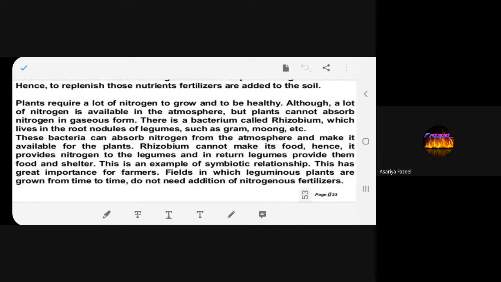Is it clear? plants require Is it a clear, lot better? of nutrients to grow and to be healthy. Through a lot of the nitrogen is available in the atmosphere, but plants cannot absorb nitrogen to gas source.